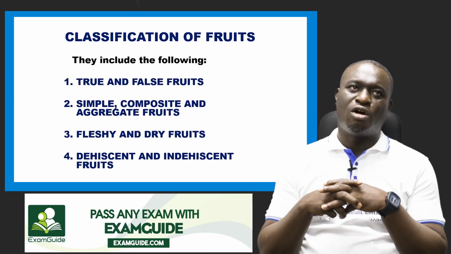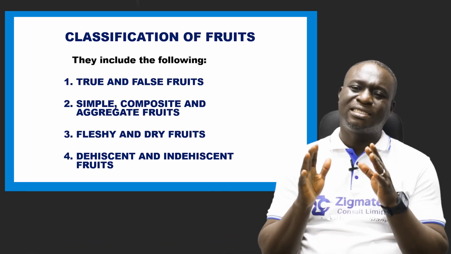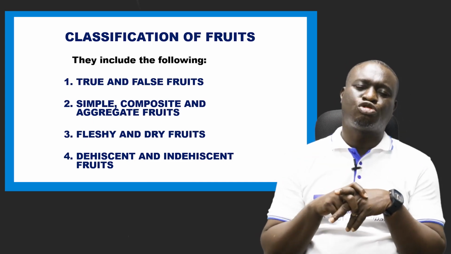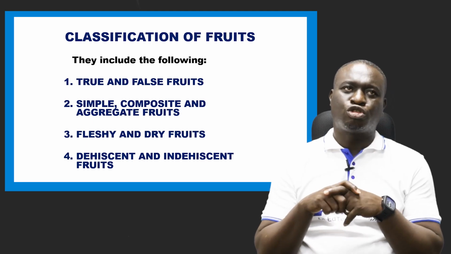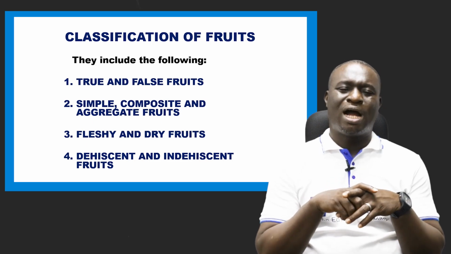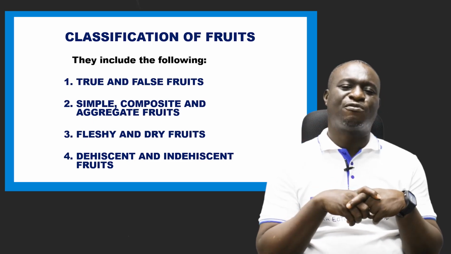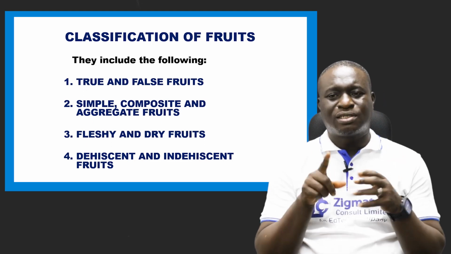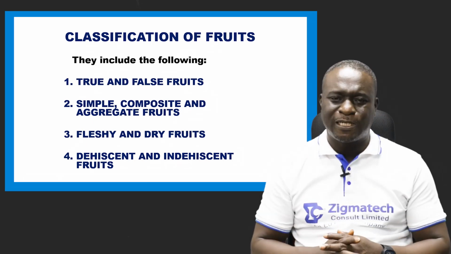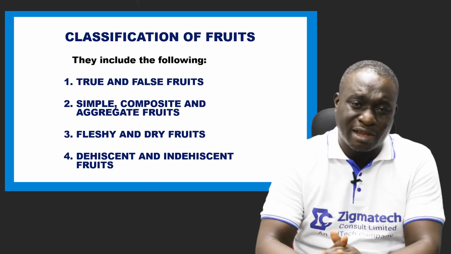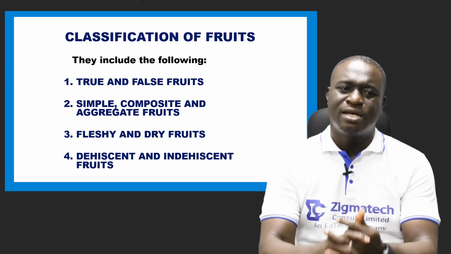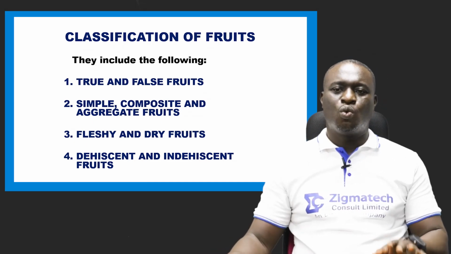Now, classifications of fruits. We have different classes of fruits. Number one, we have what we call true and false fruits. Number two, we have the simple, the composite, and the aggregate fruits. We will be discussing very briefly on them. We also have what we call fleshy and dry fruits. And then number four, we have the dehiscent and the indehiscent fruits. These are the four types of fruits we have.